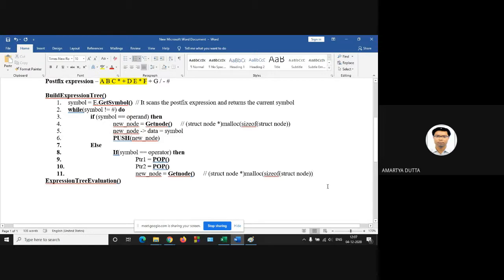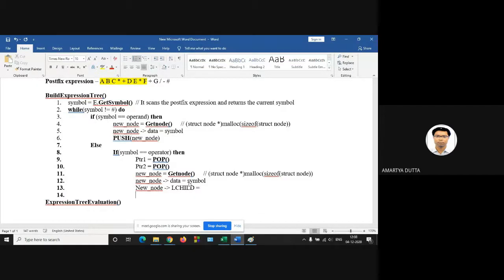New node is equal to get node, and insert into the new node at the data part, the symbol, and the new node its left child, and the new node its right child. Okay, and then just push the new node.